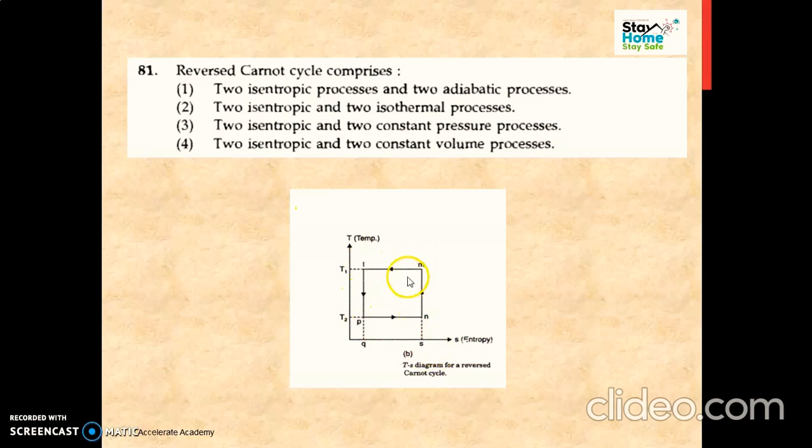Okay, ह्या स्क्वेअर मध्ये दाखवल्याप्रमाणे ह्या दोन सायकल्स आहेत N2M and L2P. These are isentropic processes. Isentropic means constant entropy process. See the vertical lines. So here reverse Carnot cycles मध्ये दोन isentropic processes असतील आणि दोन horizontal processes दिसत आहेत. Okay, these are isothermal, constant temperature processes. So our answer is in a reverse Carnot cycle there are two isentropic and two isothermal processes.